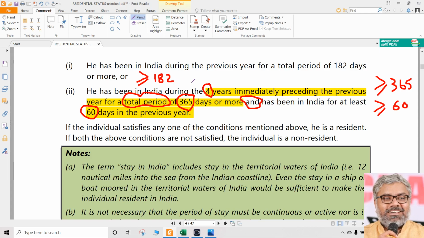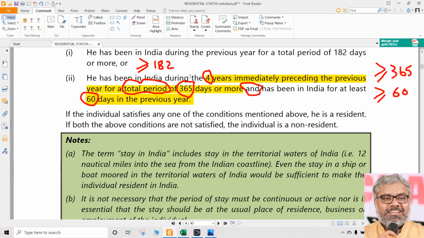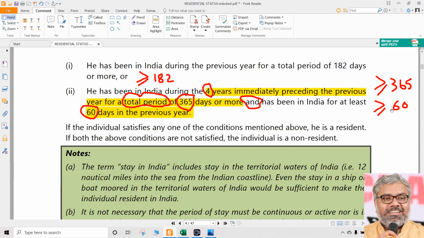So greater than or equal to 182 days, in 1 year only directly we will come to know. Whereas 60 is something related to the previous year. If anybody stayed in India for at least 60 days, greater than or equal to 60 days, and he has also stayed for greater than or equal to 365 days or more in 4 years immediately preceding the previous year, then such a person can be called a resident individual.